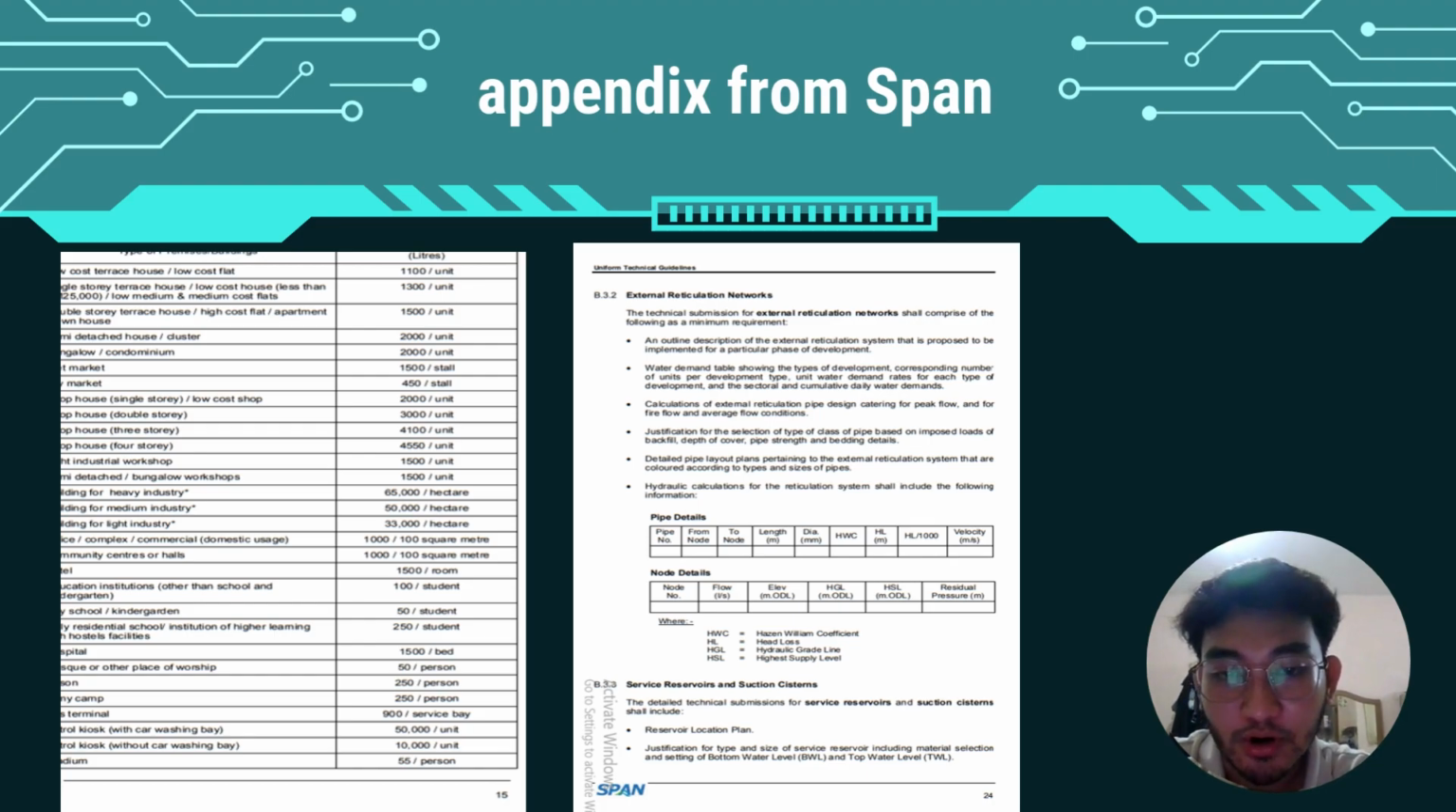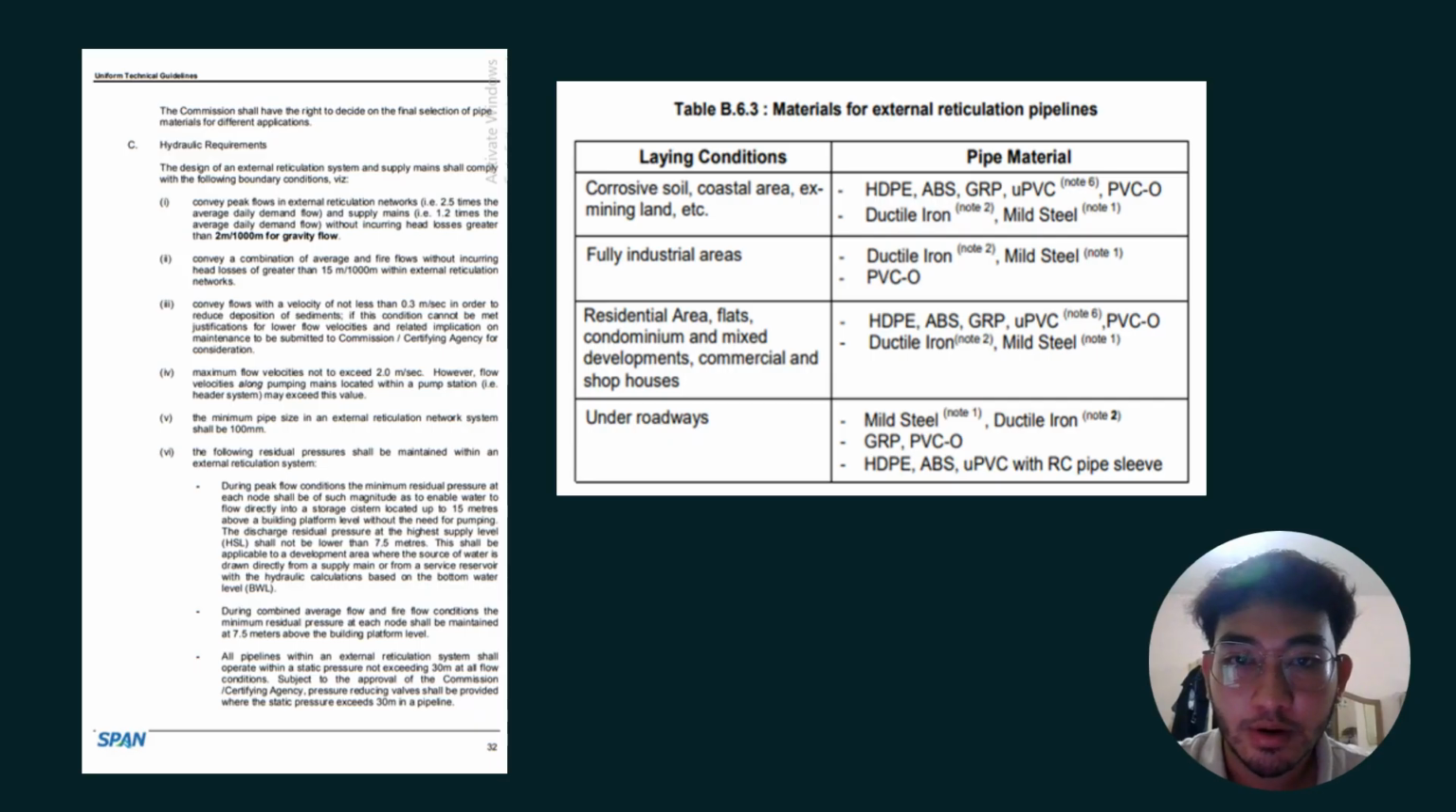This is the table that I compiled: the pipe number from one node to another node, the length, the diameter, and the HWC, HL, and also the velocity. These I got from SPAN. Okay, for this figure, it is the appendix from SPAN.